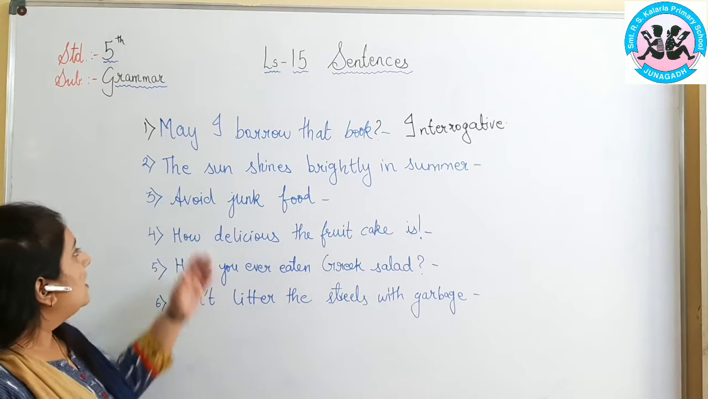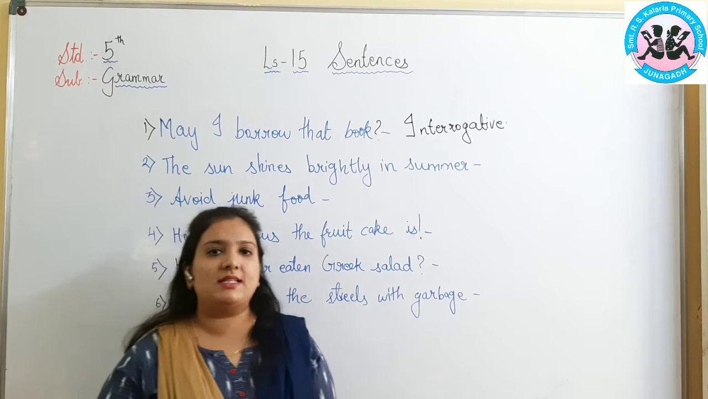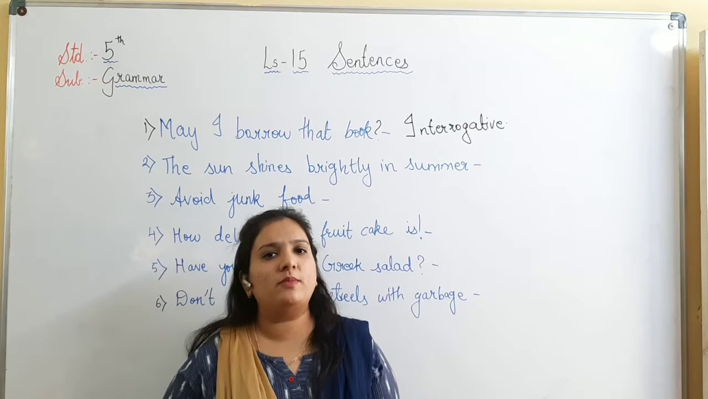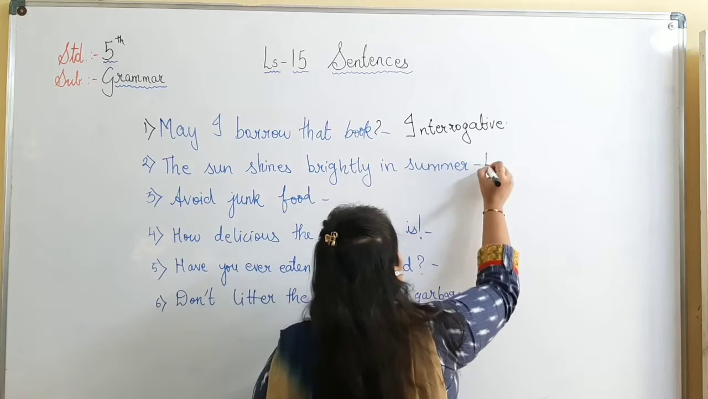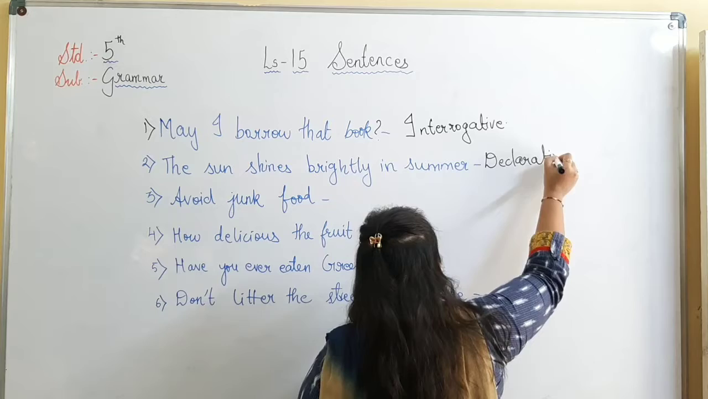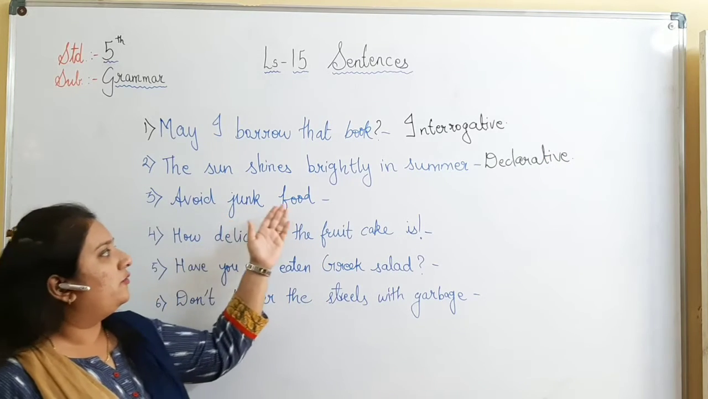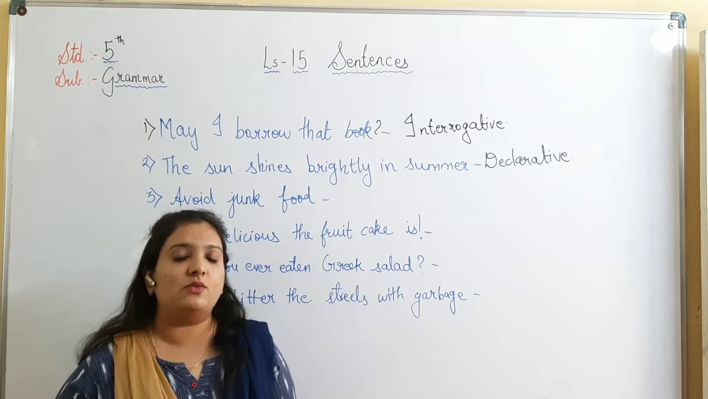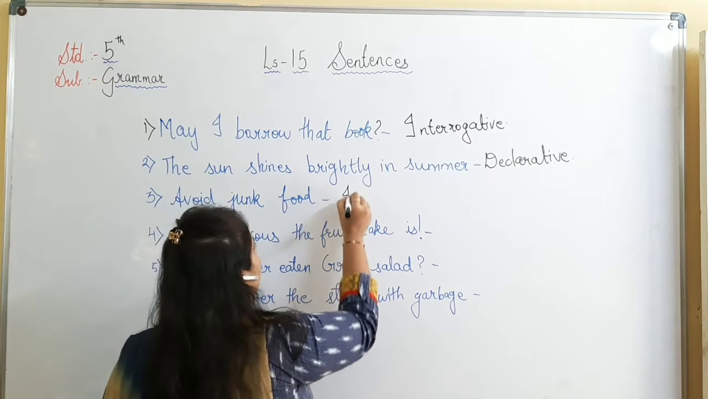The next one, the sun shines brightly in summer. What type of sentence is it? It is a general statement, or I am telling or informing someone, or I am declaring. So it is a declarative type of sentence. Next, avoid junk food. What am I telling you? Avoid junk food. So I am advising you. So what type of sentence is this? Yes, it's an imperative type of sentence.